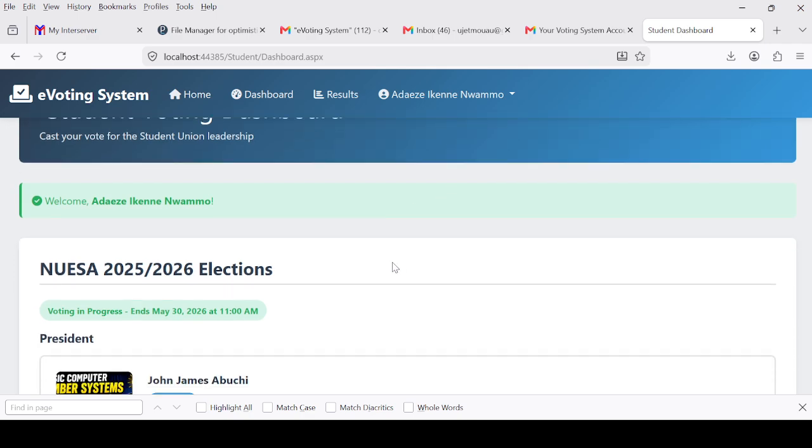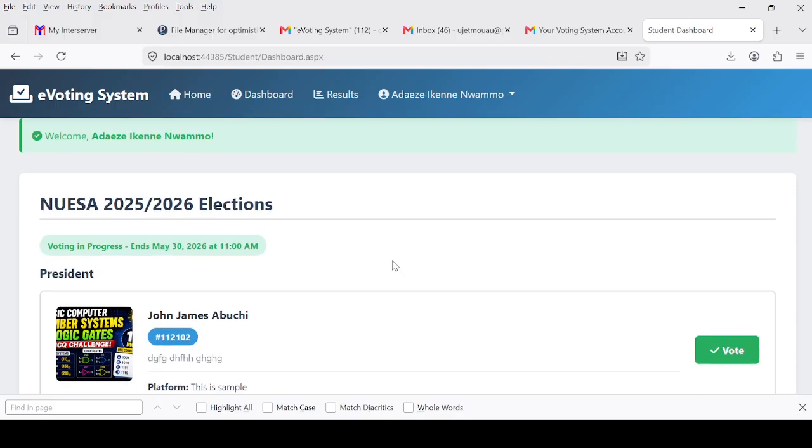NUESA 2025-2026 elections. So voting in progress. And this election is going to end by May 30th, 2026 at 11 a.m. Okay, that is the demo, not the actual election, tomorrow's election. This is just a demo, just for the purpose of training.